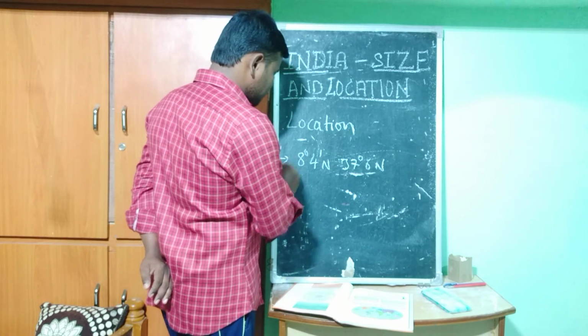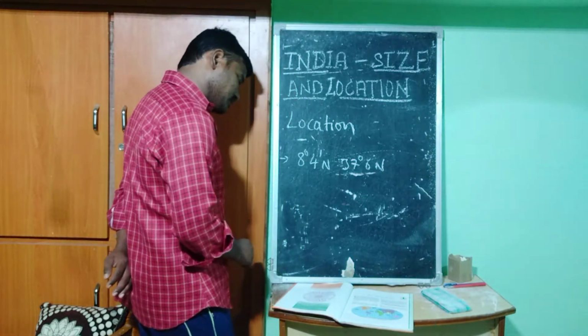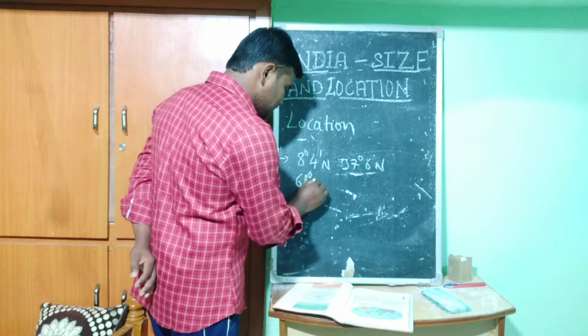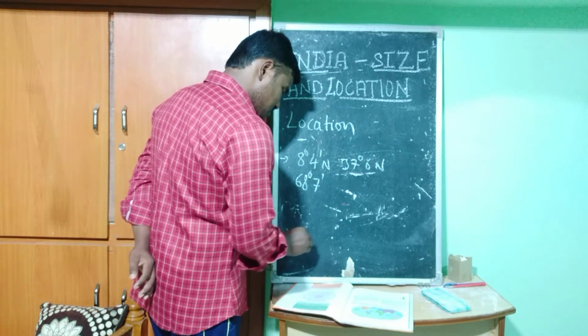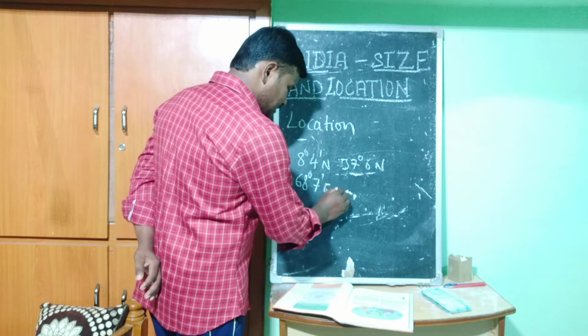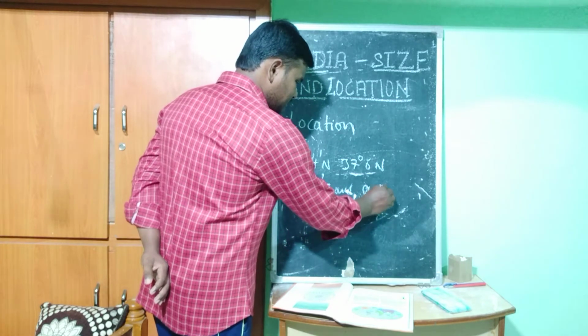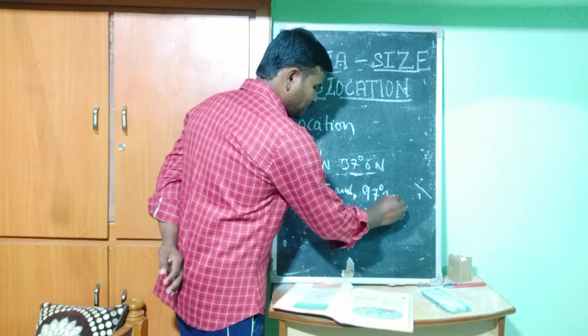And next, the longitudes: 68 degrees 7 minutes east longitude and 97 degrees 25 minutes east longitude.